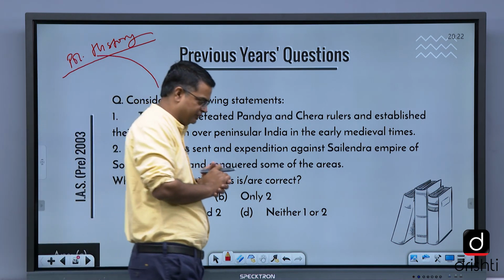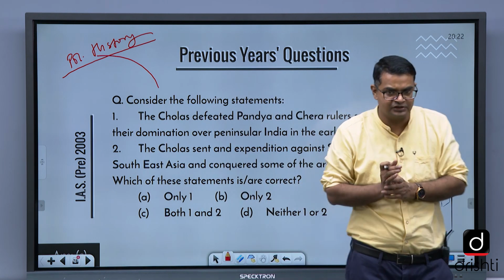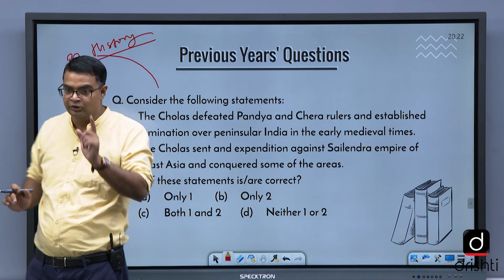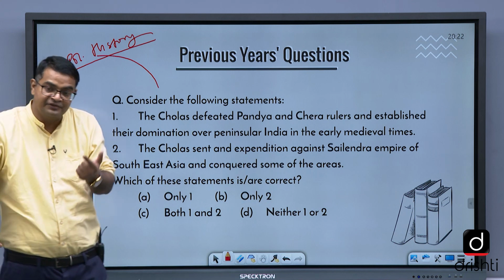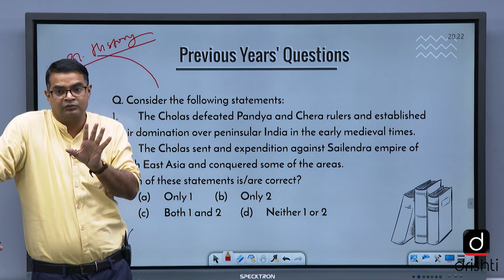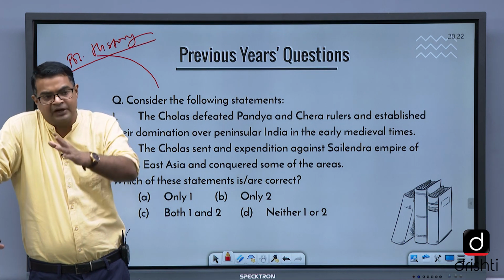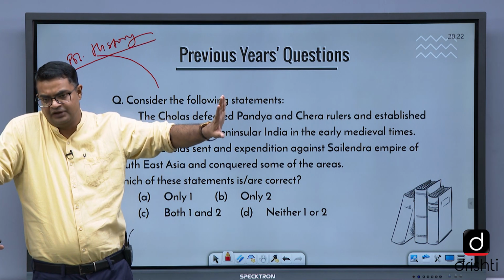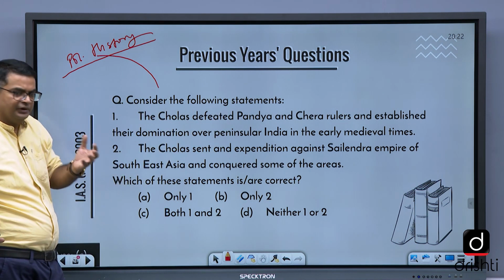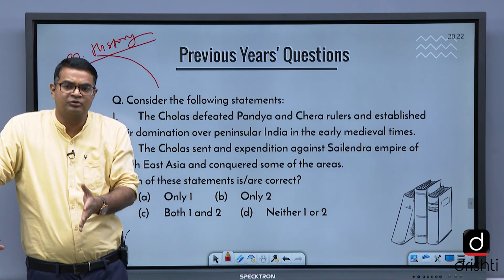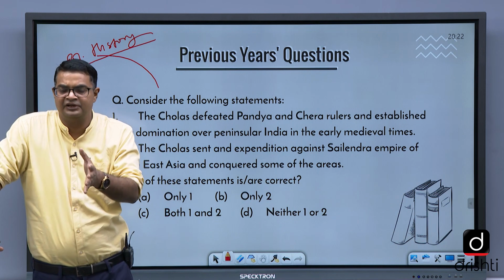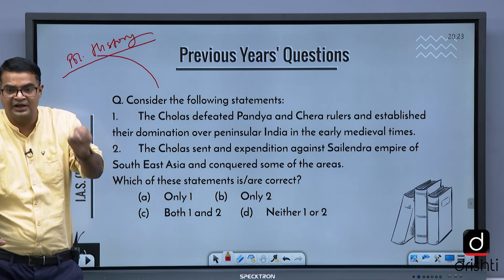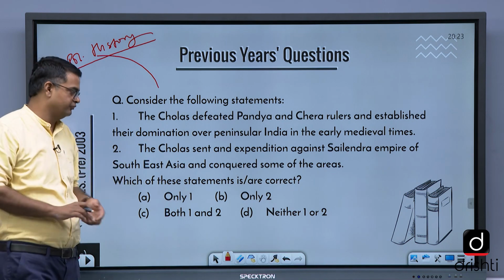And suppose if they ask what all things you have to focus on Cholas: the political history, the administration of Cholas, the local self-government, the inscription which gives information about local self-government, Uttaramerur inscription, and with that we study the list of inscriptions also in ancient India, and then the imperial exploits of Rajendra Chola, and segmentary state, nature of state that we study, the terms associated to trade, agriculture, land, revenue system. These all things we need to focus on.